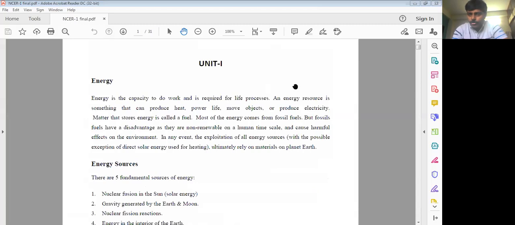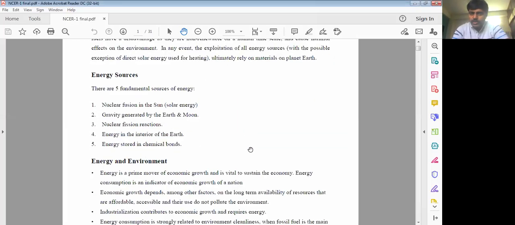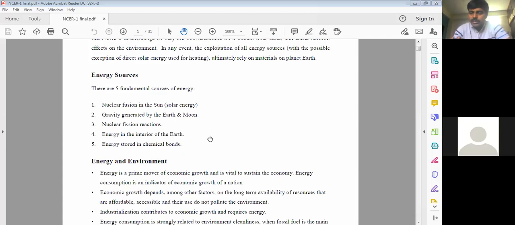Now when we consider the energy part, the first and foremost thing is how many types of energy resources are available with us. Generally, the energy resources are of different types. You can have the fusion process, and the energy stored inside the earth crust, because that energy we are using as geothermal energy, which we discussed in the fifth unit. Fission, fusion, chemical bonds, and another one generated because of the earth and moon movement, which deals with the tidal part.